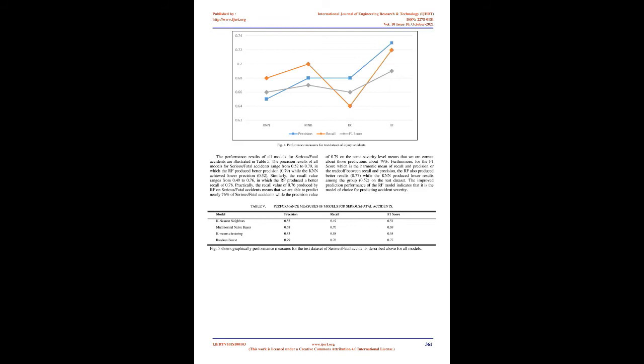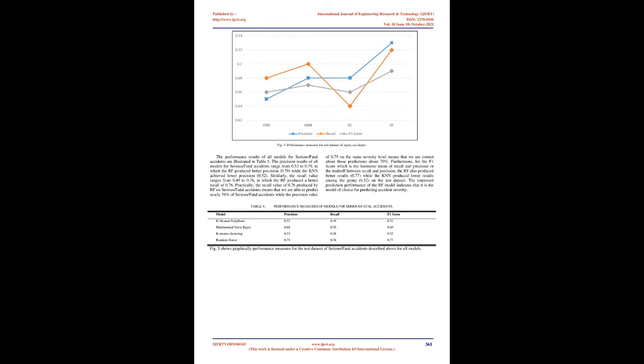The overall precision results of injury accidents range from 0.65 to 0.73. The MNB and KC show the same prediction results. The RF outperforms all models in the group while the KNN produced lower precision results. Additionally, the recall values range from 0.64 to 0.72, in which the RF also produces better results.